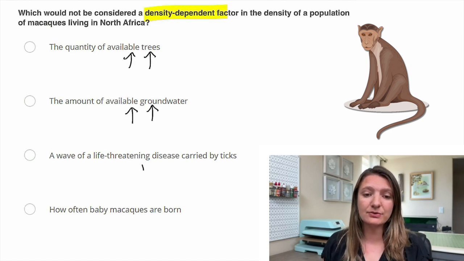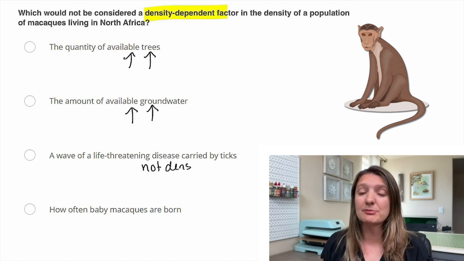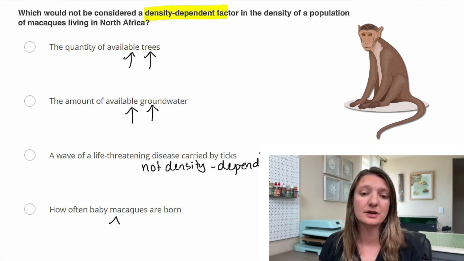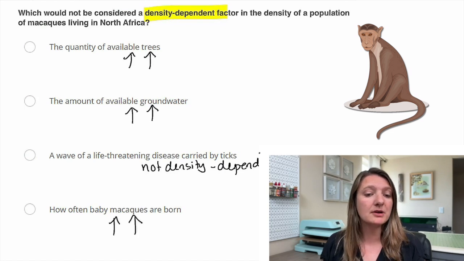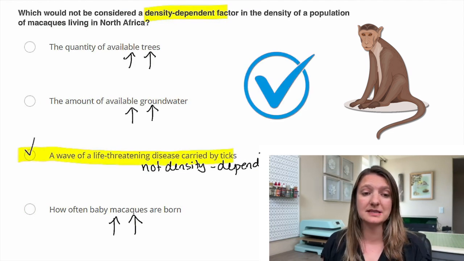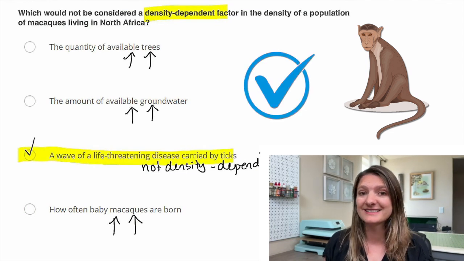A wave of life-threatening disease carried by ticks. This is not really density dependent. This could happen whether there was a lot of population or not very many. And how often baby macaques are born, this is density dependent because the more macaques, the more born. So our answer will be C, that wave of life-threatening disease carried by ticks.